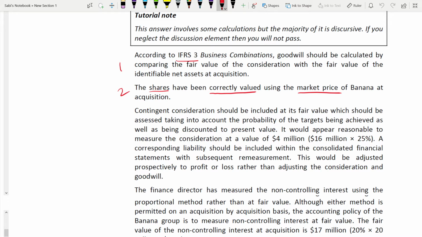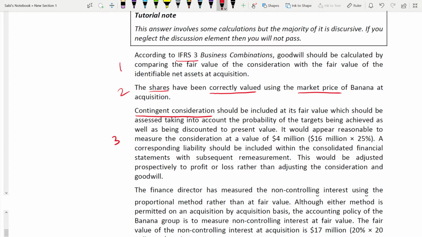So this, okay. Third, if you see, it is about contingent consideration. The main topic of the paragraph always comes in the first line only. First few words, first, second, third word, you will see what is important. For example, the second paragraph starts with the shares. Third paragraph starts with contingent consideration. So this is how you need to answer your starting paragraph. It tells you that the paragraph is all about that. That's why your first word is very important, the starting of it.